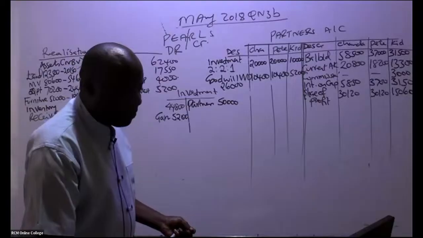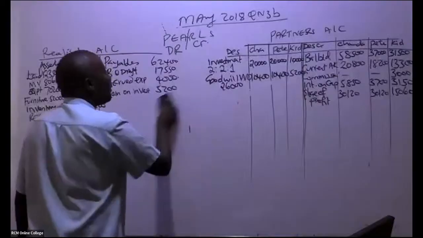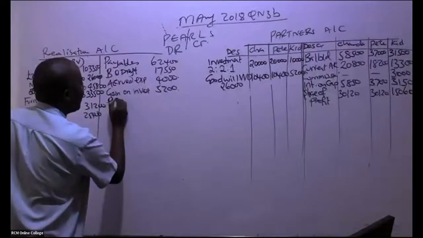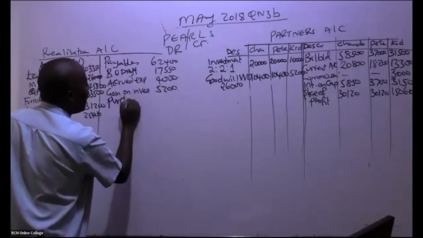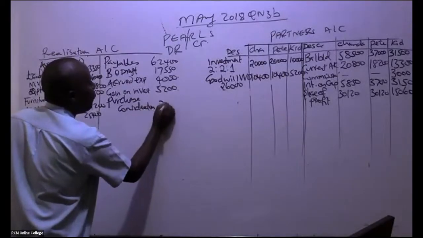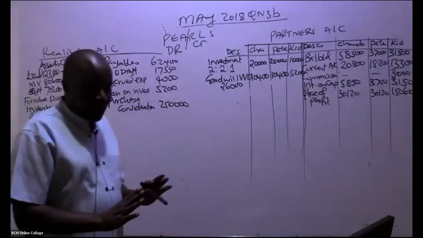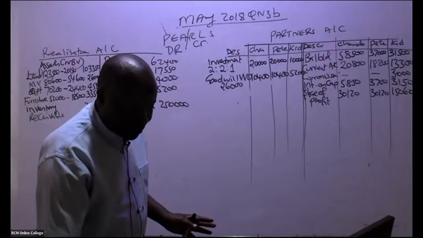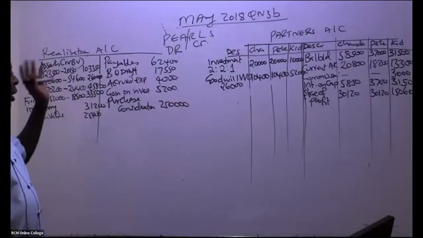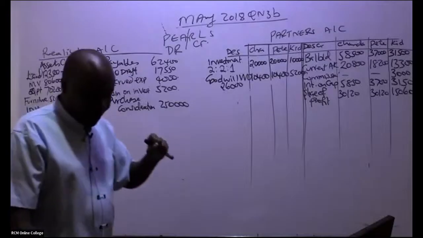So we have here purchase consideration. Purchase consideration will always be credited here. Anytime you're told purchase consideration, in thousands, we have here 250,000 like that. That's how you book it. If I were you, I would have written somewhere that purchase consideration shall always be credited to the realization account. That's how you write it.